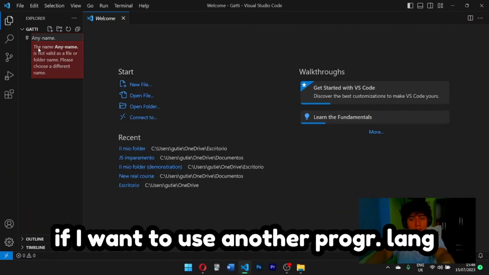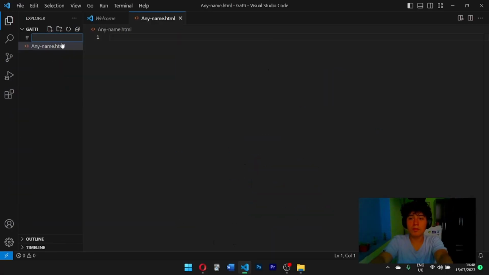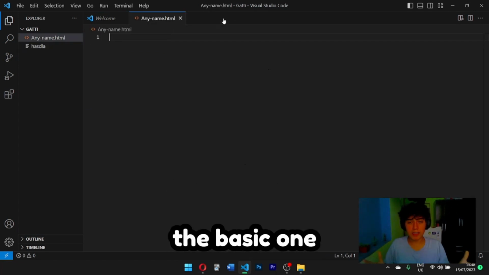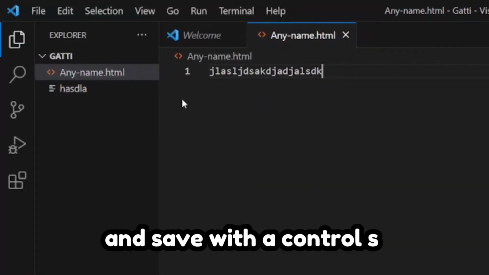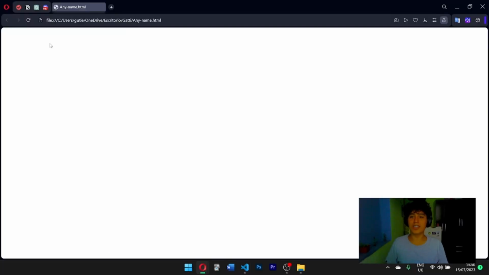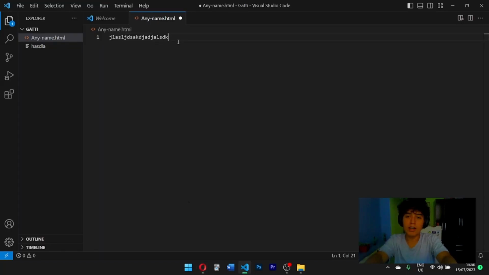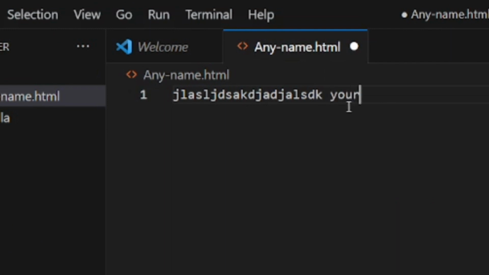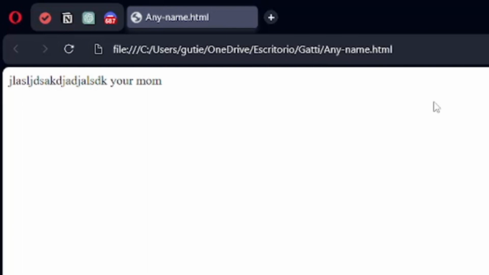If I want to use another programming language, okay, JavaScript for example, I write just JS. You don't put HTML. Otherwise this would be like any basic text file. This is a mess, man, because when we write anything and save with Control S, we don't see any change, okay? And why does this happen? Because we have to update the view of the file in the browser with Control R to reload it. And if I write another thing and save with Control S, I have to reload this page with Control R again.